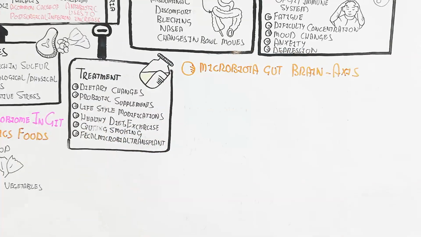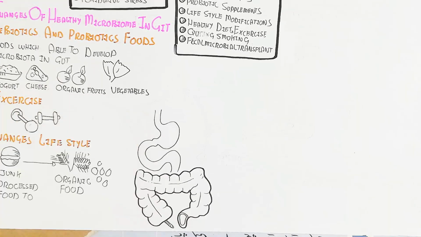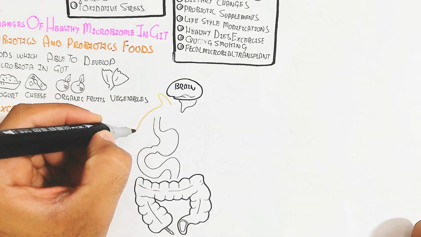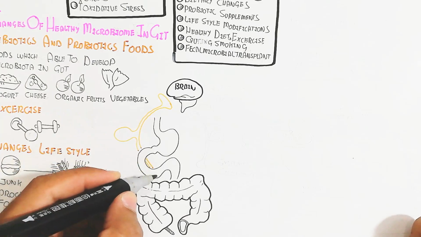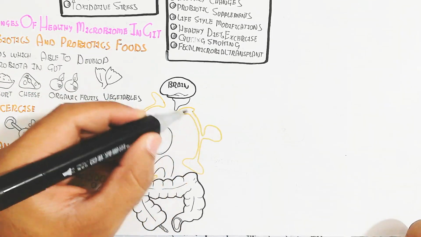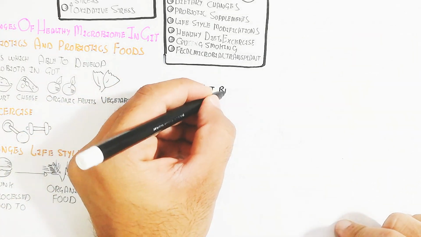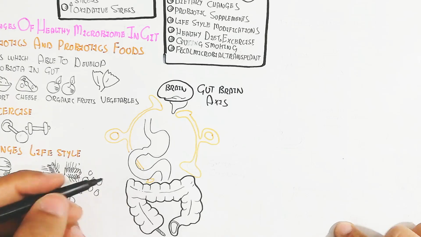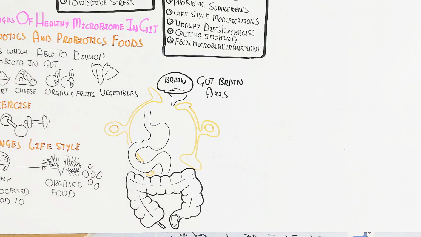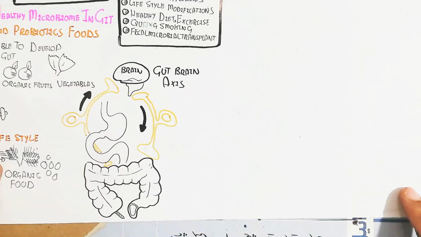Microbiota gut brain axis. We will now understand how the microbiota and the gut brain axis interconnect to give a healthy lifestyle. These are the afferent vagal nerves and efferent vagal nerves, which talk to the brain from the colon, the gut and brain talking to give a positive or negative signal.